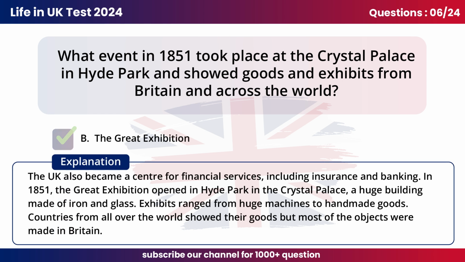The UK also became a centre for financial services, including insurance and banking. In 1851, the Great Exhibition opened in Hyde Park in the Crystal Palace, a huge building made of iron and glass. Exhibits ranged from huge machines to handmade goods. Countries from all over the world showed their goods, but most of the objects were made in Britain.